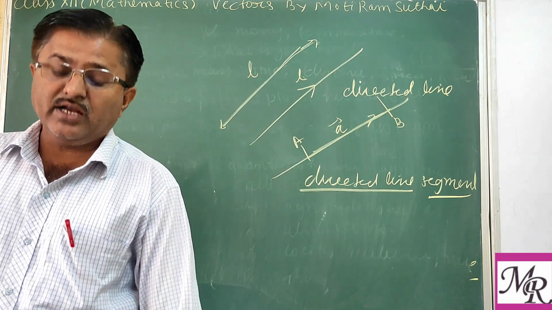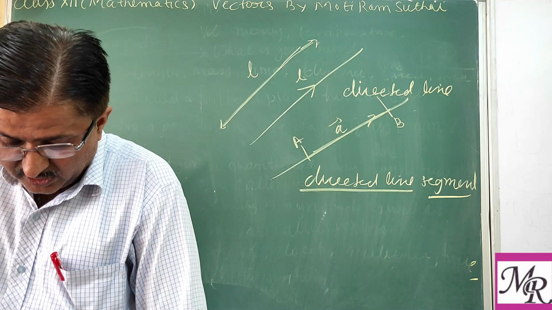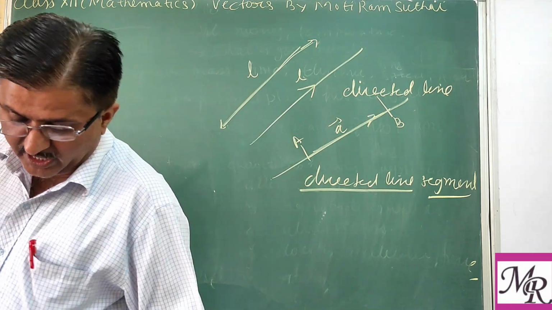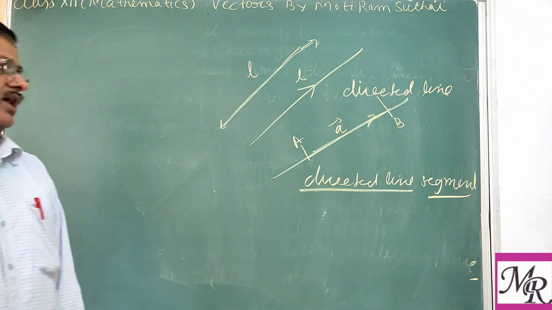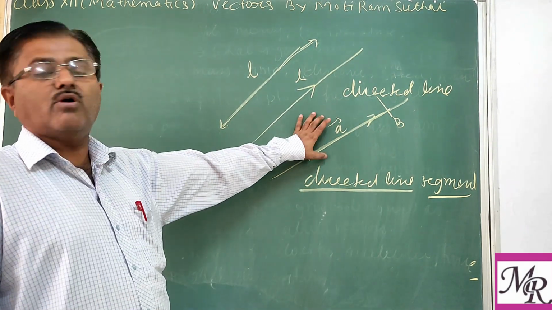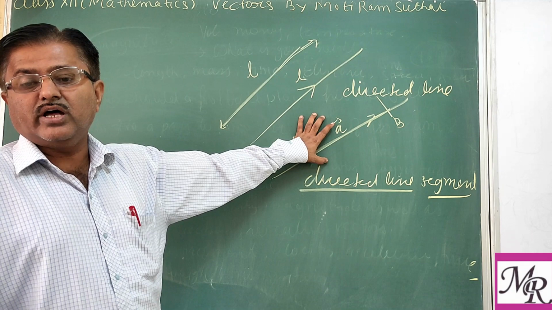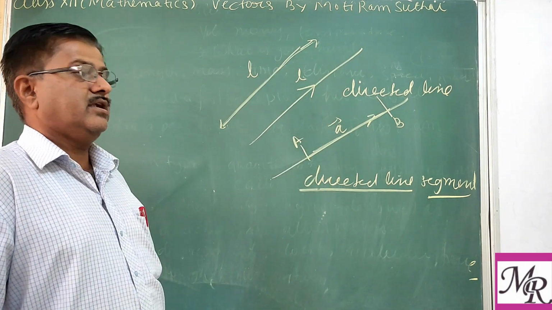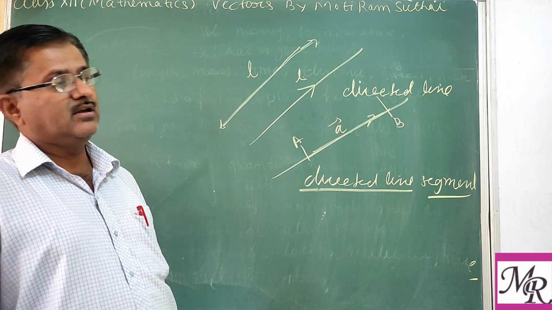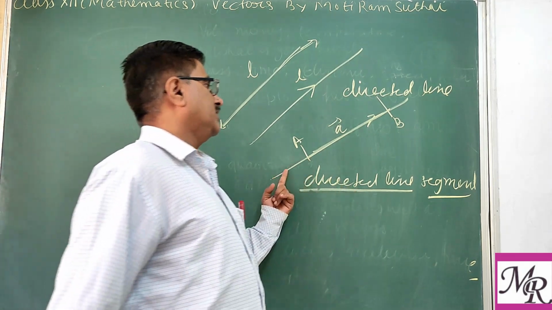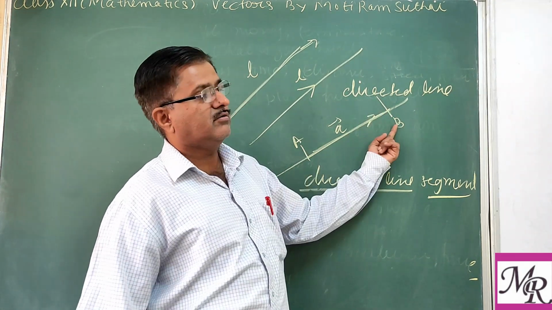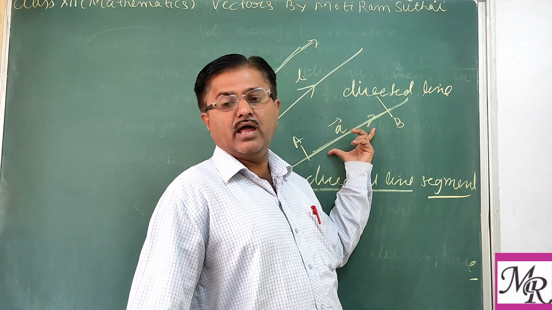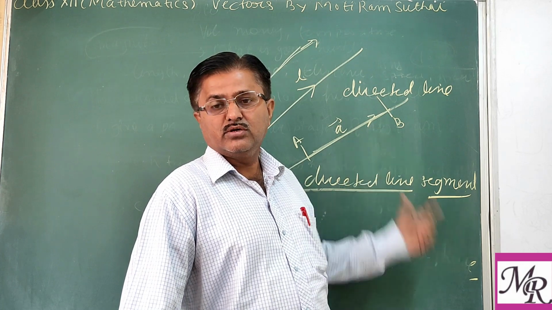So this directed line segment is known as a vector. This directed line segment has magnitude as well as direction. That's why we call this a vector. In other words, a vector may also be renamed as a directed line segment, because a directed line has a specific direction from A to B, and a segment has a fixed length or magnitude.